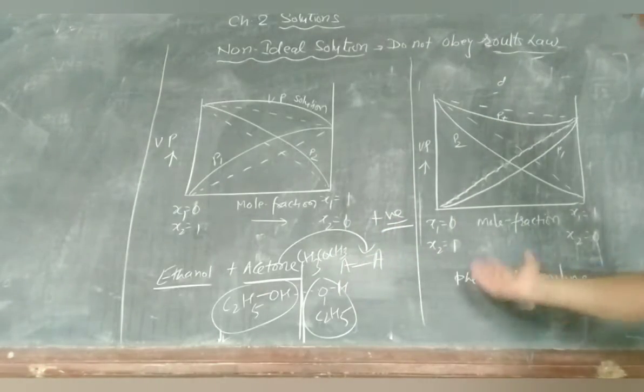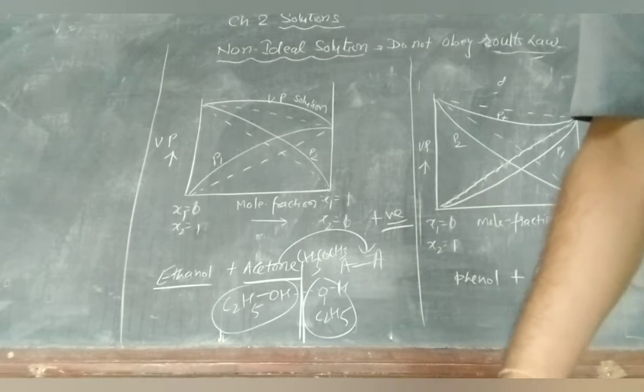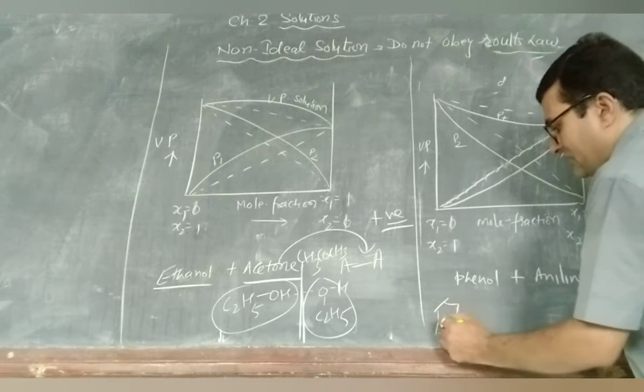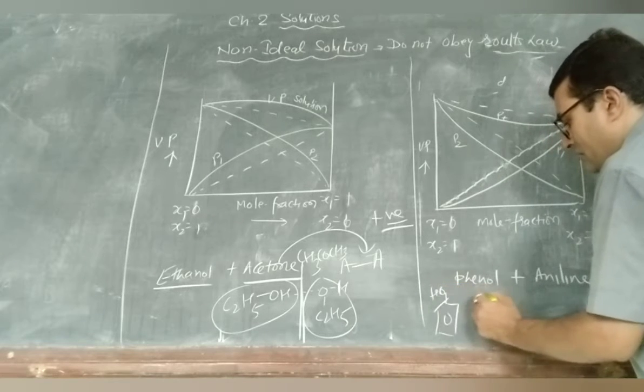Now if we talk about phenol and aniline, or this type of molecule, in the case of intermolecular hydrogen bonding between phenol and aniline, the lone pair of the nitrogen atom makes it stronger than the intermolecular hydrogen bonding between similar molecules. Here you know phenol has an OH bond.